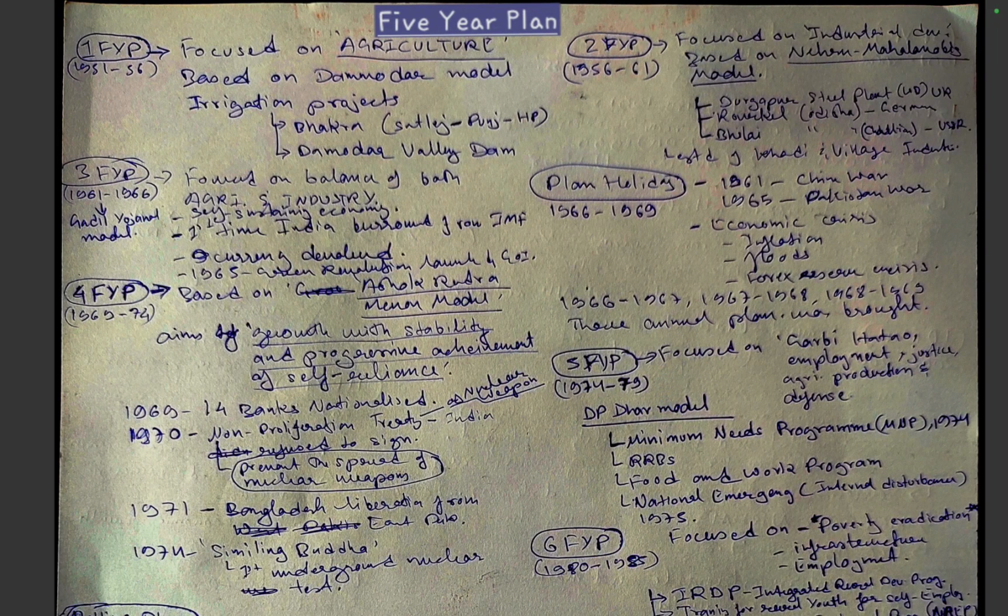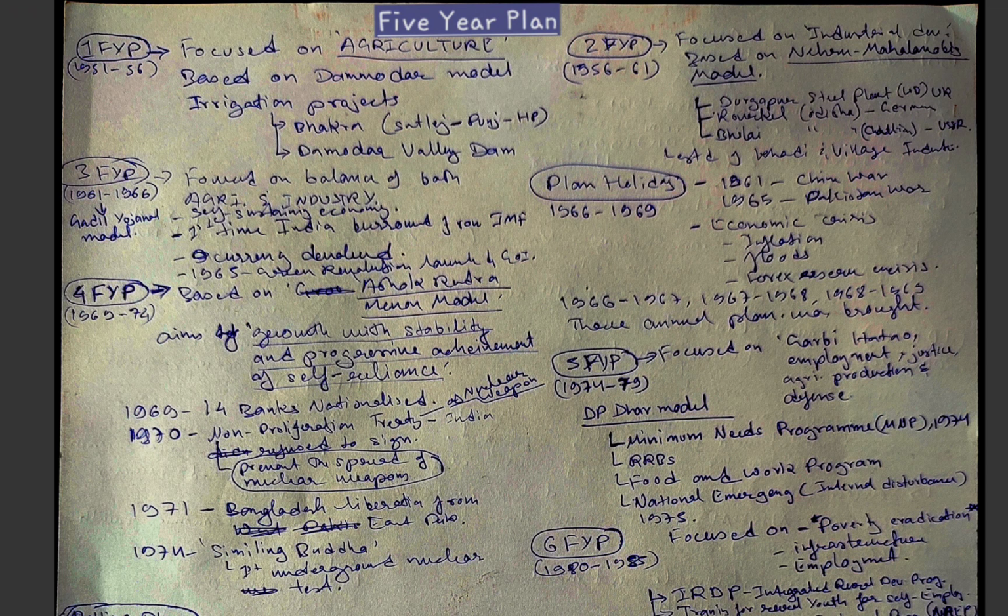So now we are going to talk about the 5-year plan. There have been 12 5-year plans since we achieved independence.